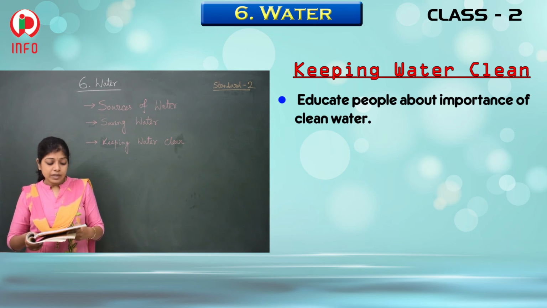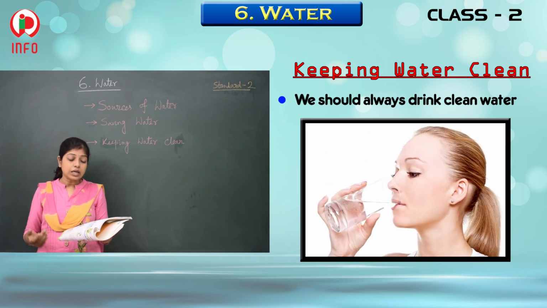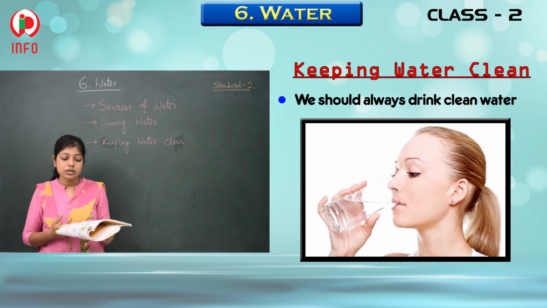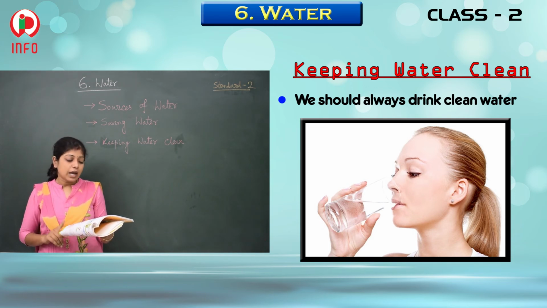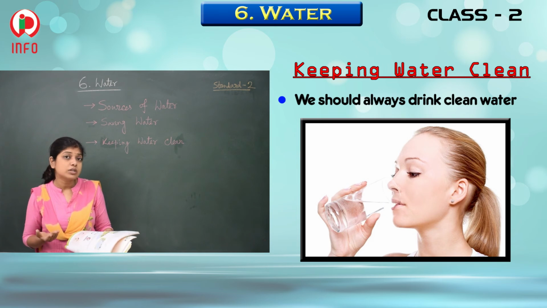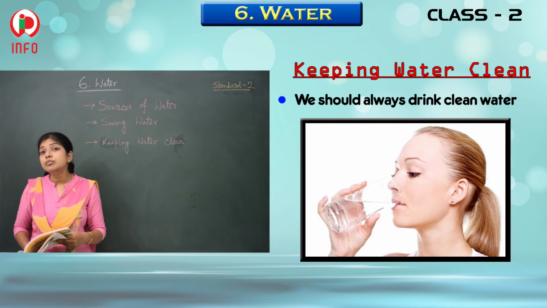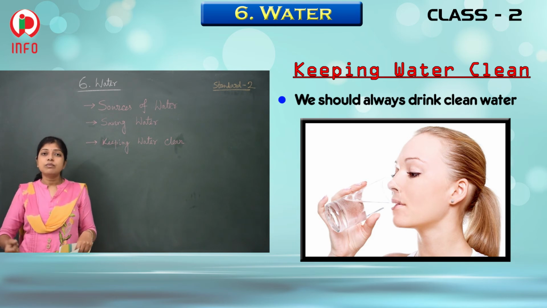Is it clear? And we should always drink clean water. I have told you that you should drink only clean and filtered water. And how is that possible? If you boil the water, it becomes germ-free.